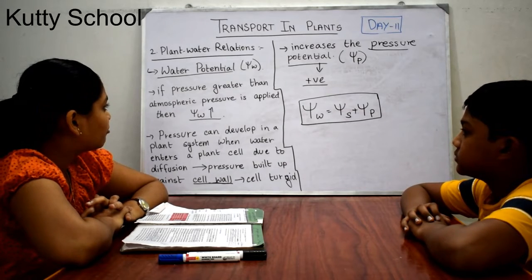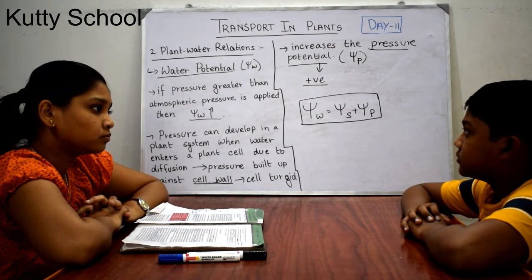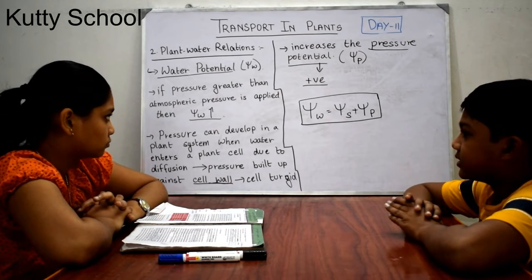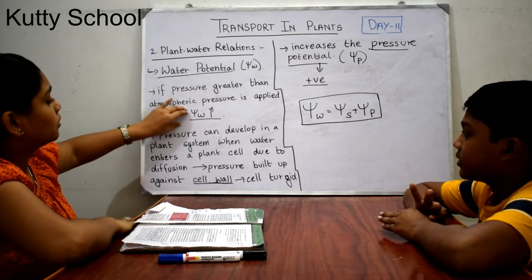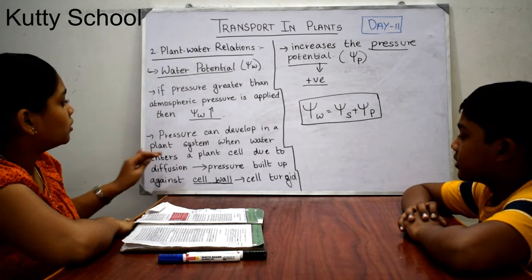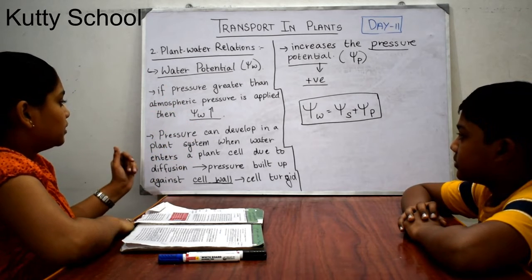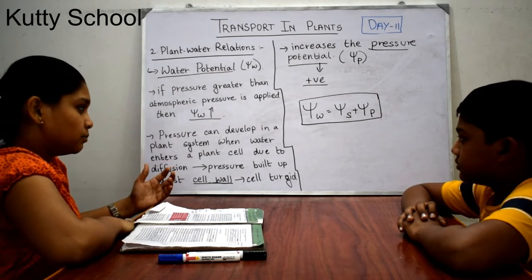Now, if pressure is greater than atmospheric pressure, then the water potential will increase, and pressure can develop in a plant system.